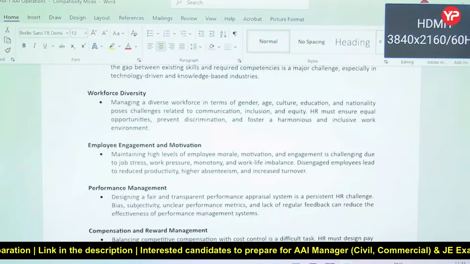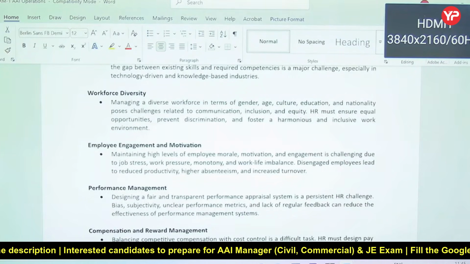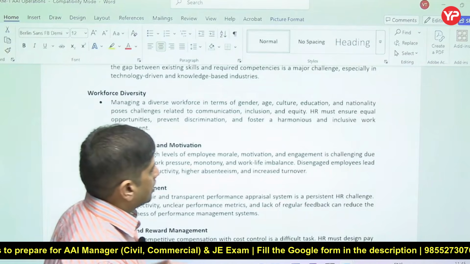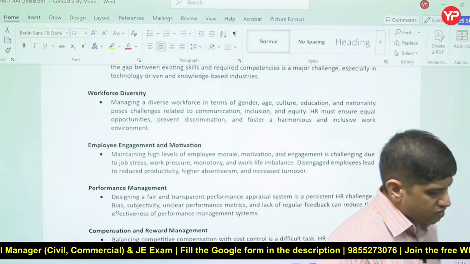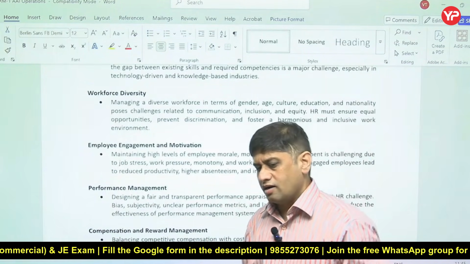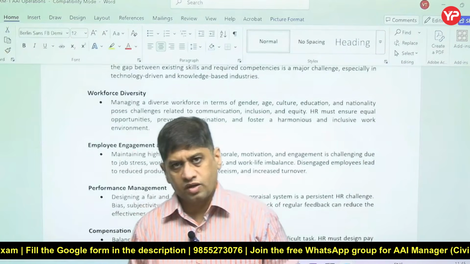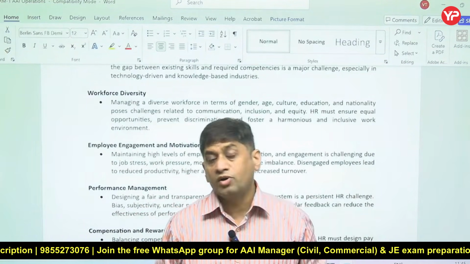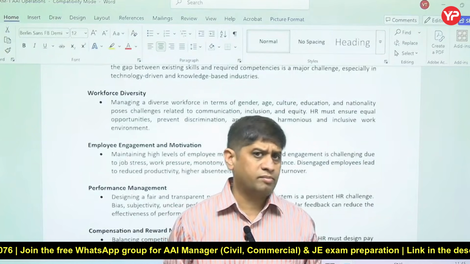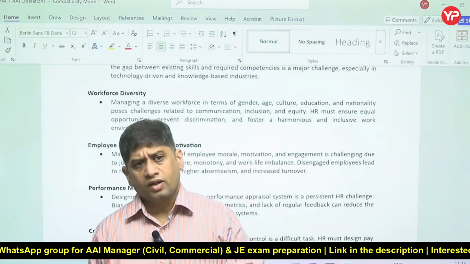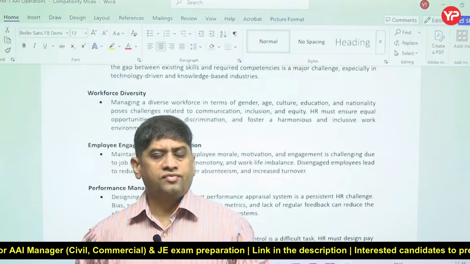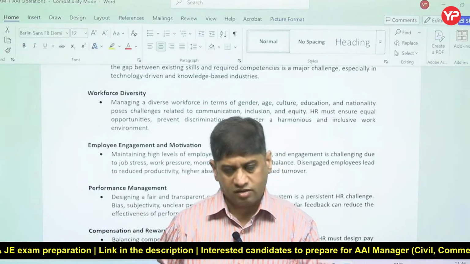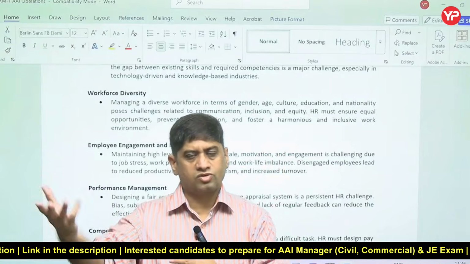Workforce diversity, like gender, age, culture, education, brings differences. So equal opportunities, no discrimination, harmonious relations, and an inclusive work culture are needed. Whenever there is diversity, there is also a challenge: how will you enhance coordination among them, make them communicate with each other, adapt to each other's ecosystem, and accept each other? If there is no diversity, it has some advantage: they will gel very effectively in terms of language or culture.